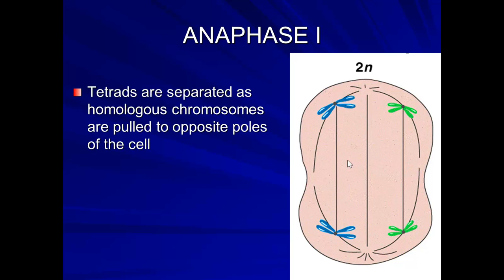All right, and then moving on to anaphase 1. Basically the whole point is that in meiosis 1, we're dealing with tetrads instead of chromosomes. So the tetrad is separated, and now you have one homologous chromosome going this way and one homologous chromosome going this way. That's anaphase 1.